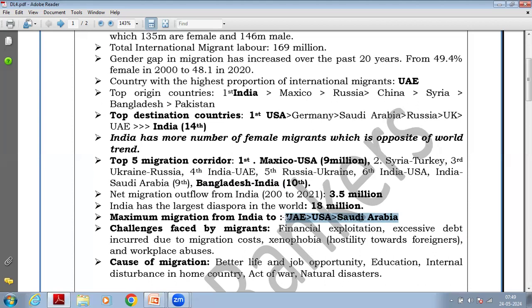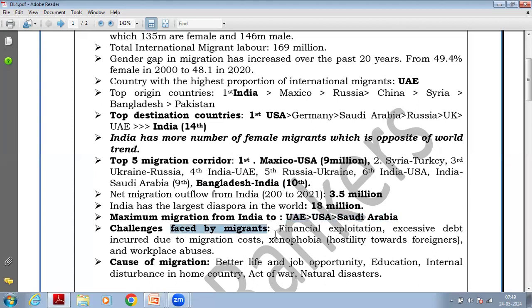In some reports you will find the USA as the top country, in some you will find the UAE. So it is better to use all three nations as a group: the maximum number of people from India migrate to the UAE, USA and Saudi Arabia.